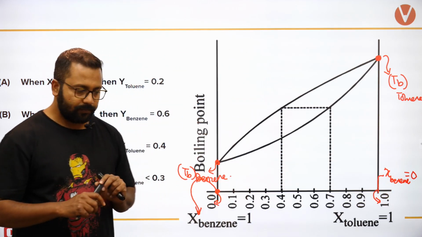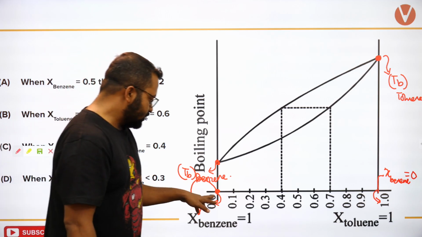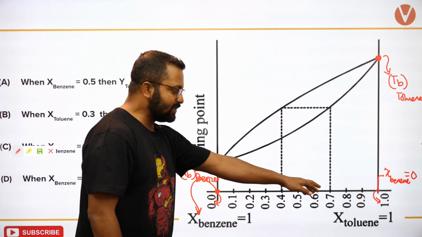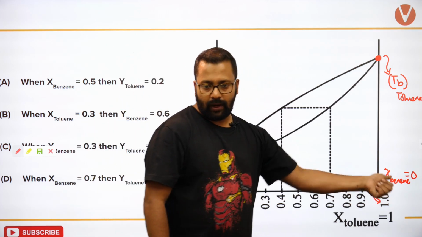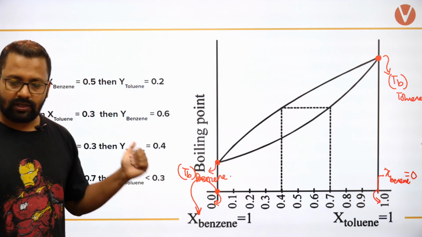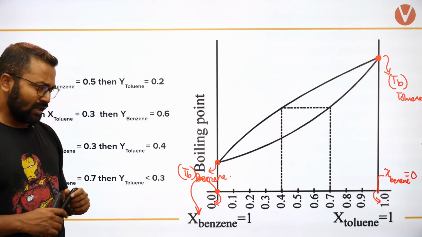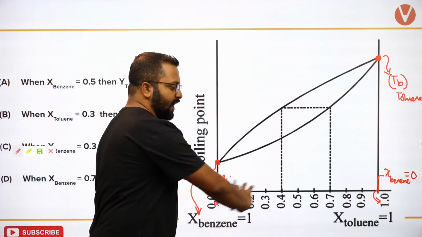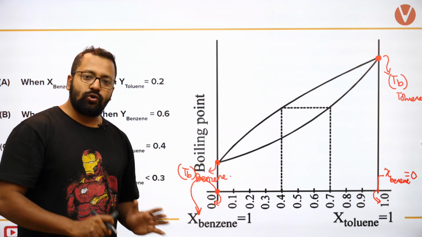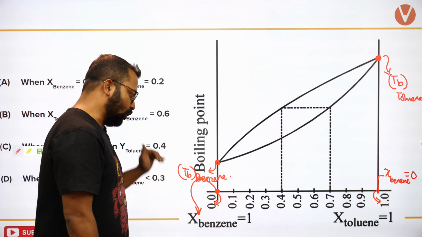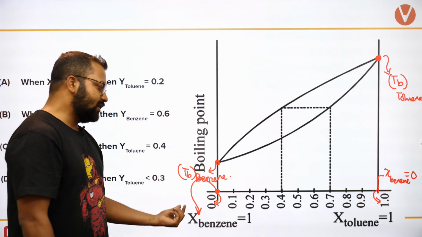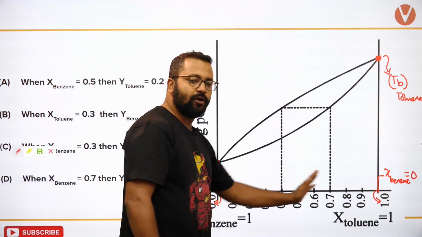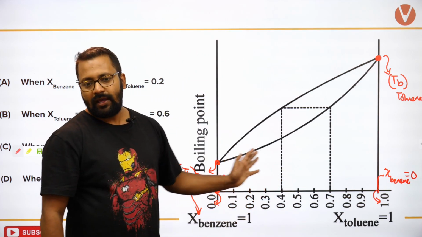I hope this is understood. Now you see these values 0.1, 0.2, 0.3, 0.4 increasing, and this value is going all the way to 1. Can you tell me, is this increasing mole fraction written for toluene or for benzene?